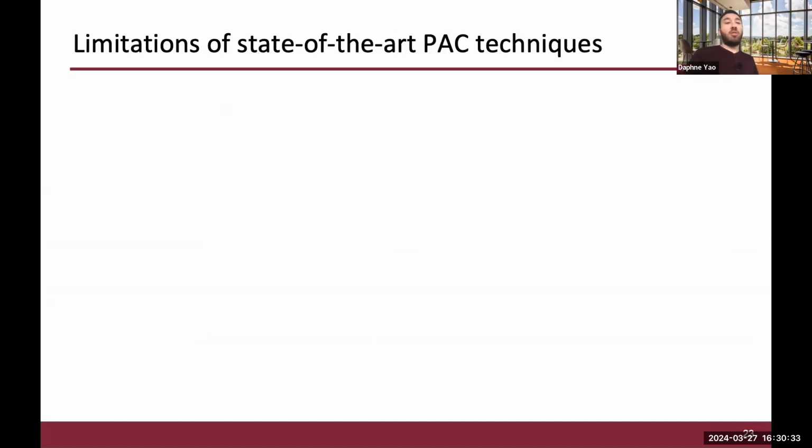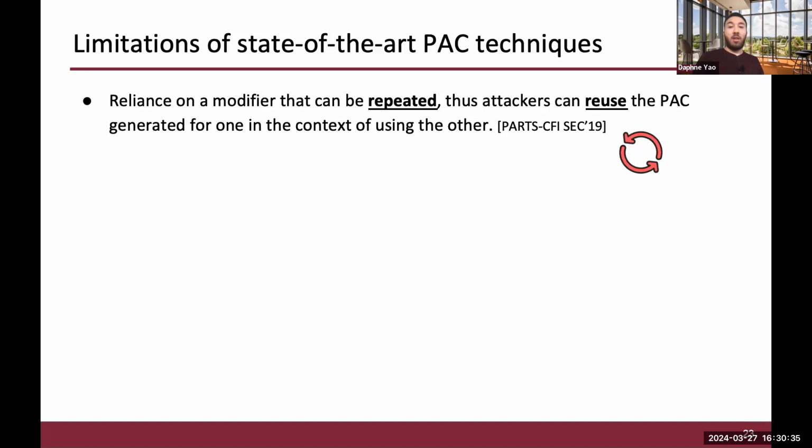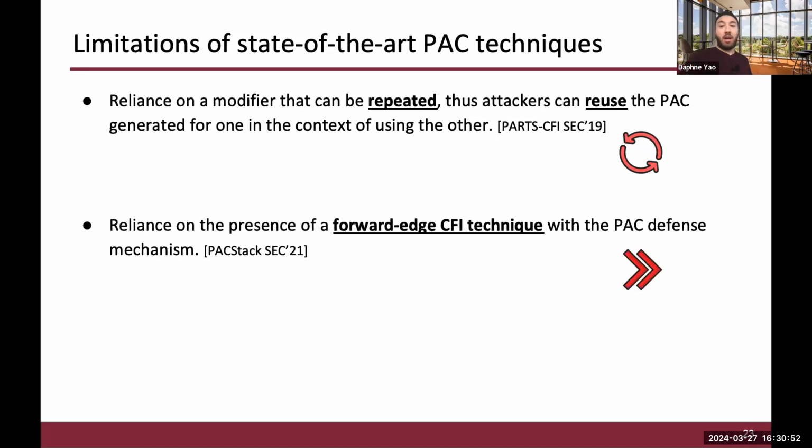So some of the limitations that are present in the current state of the art, first of all, is reliance on a modifier that can be repeated. If you just take the type of the pointer as your modifier, this can be repeated because the type repeats within the pointers in the application. And this means that attackers can reuse those PACs that are generated in another context. Another limitation is needing a forward edge CFI technique to be present with the PAC defense mechanism.